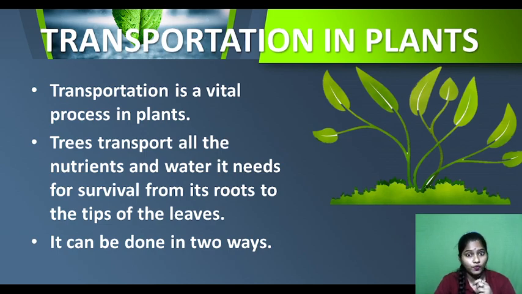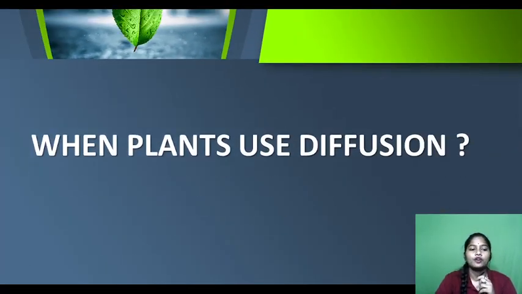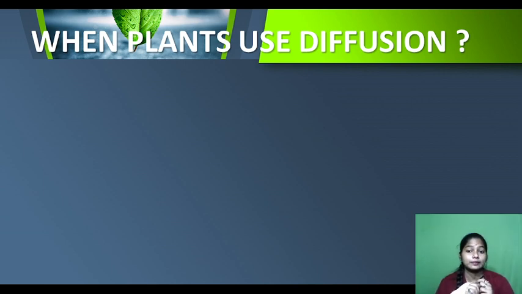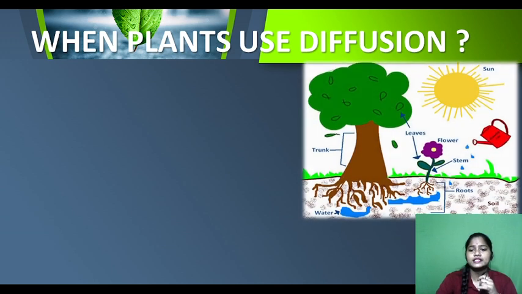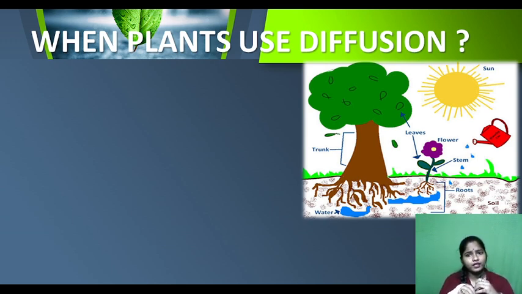So what are the two ways? Let's see. The first one is diffusion. Can you see there are two types of plants here? One is a big tree, one is a small plant. Will there be any difference? Yes, because if we compare, a small baby will need a smaller amount of food, and a young adult will need a larger amount of food, according to their body requirements.